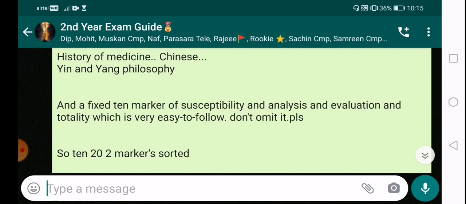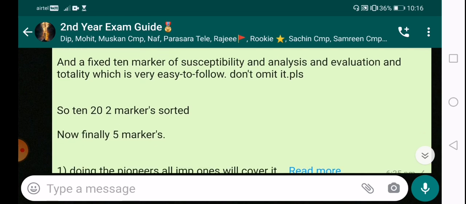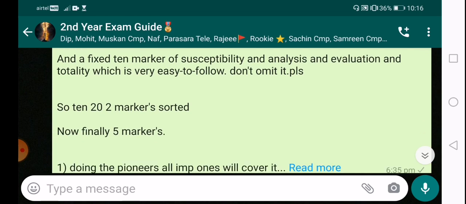And a fixed 10 marker of susceptibility, and analysis and evaluation and totality, which is very easy to follow. Please don't omit it. This question, which was missed in the previous paper, is covered here, wherein you try to do the analysis and evaluation part very firmly and sure shot. This question is very important, and it is quite easy to do as well, because if you have read the textbook and taken some cases in classes and in OPD, then this will be an easy process for you all to cover. So 10, 20 and 2 markers are sorted from now till now.